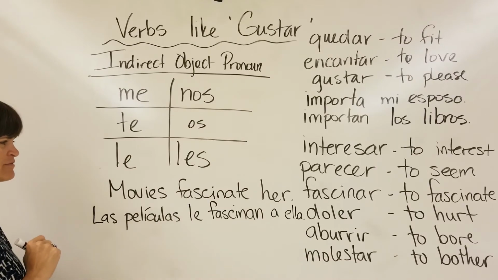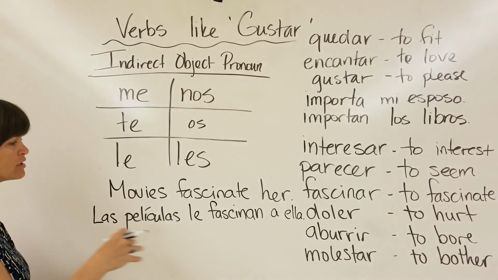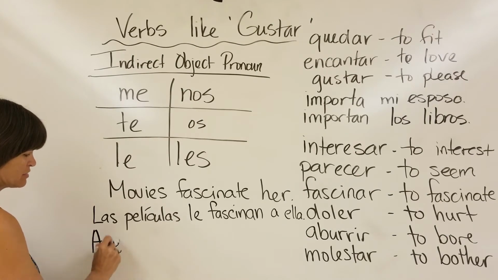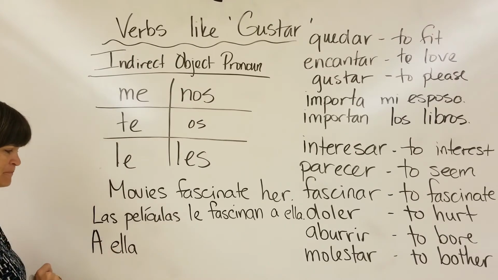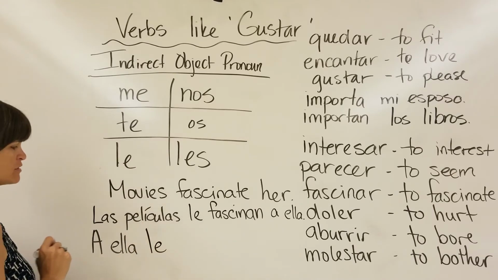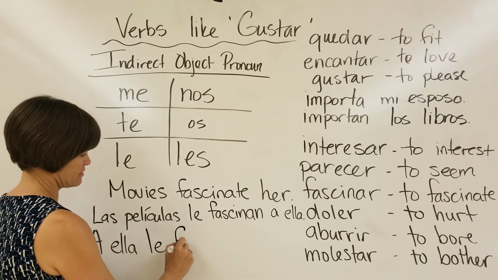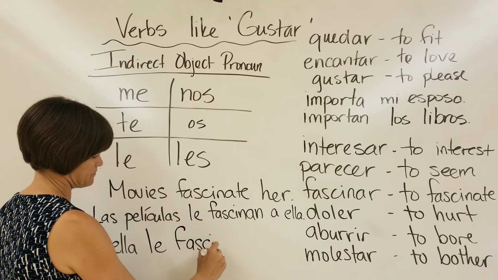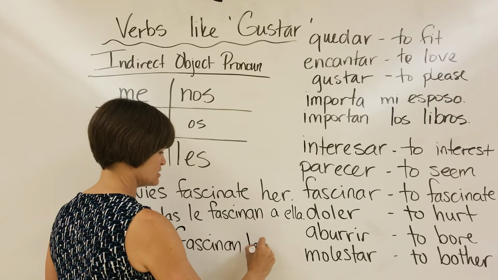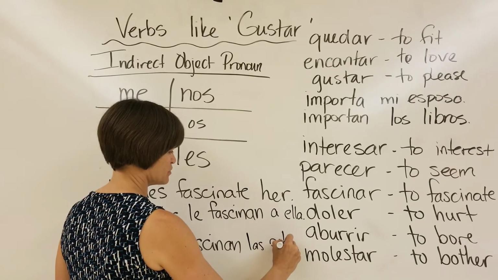Las películas le fascinan a ella. And I could have done that the other way too. I could start with my subject, a ella. Then I match the indirect object pronoun up with her. Le fascinan, because las películas is plural.